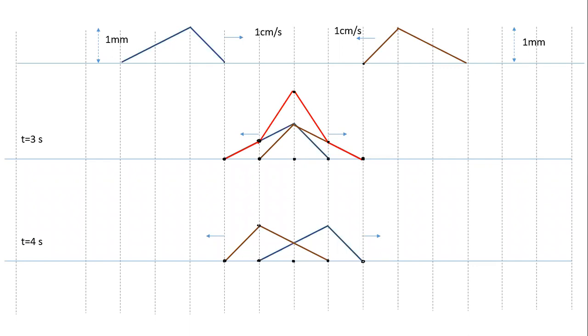This point will remain where it is. This point also remains where it is. This point is the sum of these two. One of them is 0, so it equals the other one only. And these 2 points will add up. It will come here. What will be the shape of the wave at t is equal to 4 seconds? This is the shape.